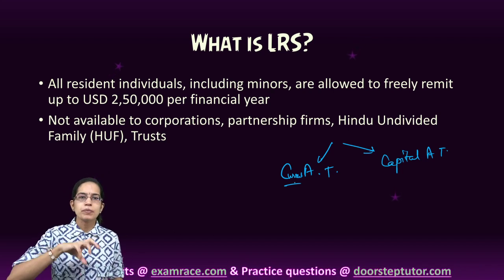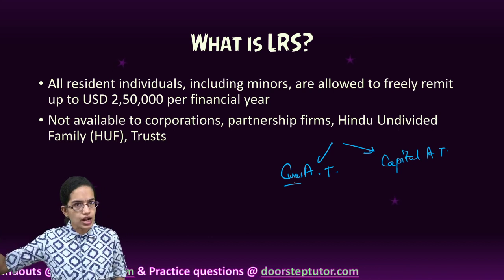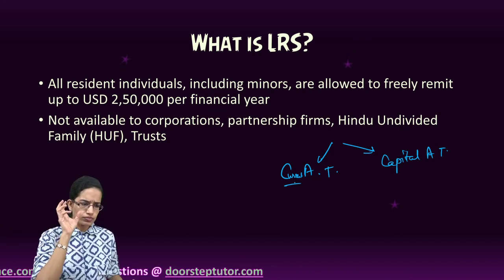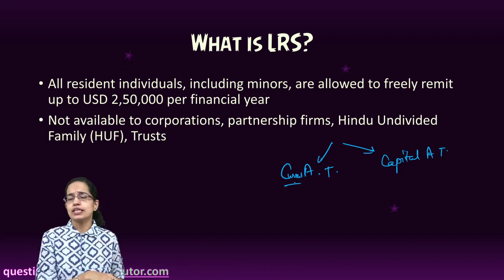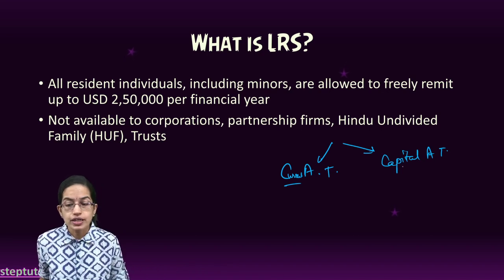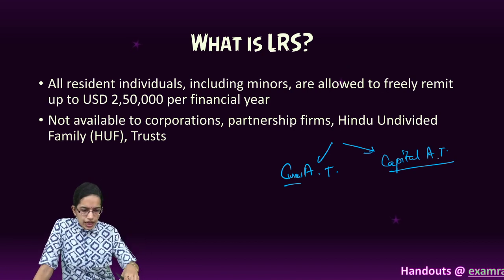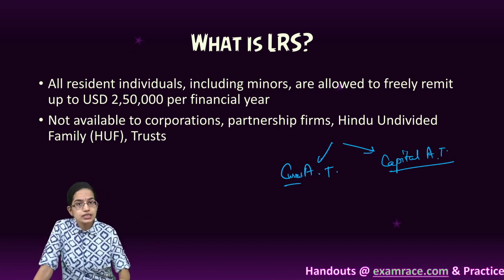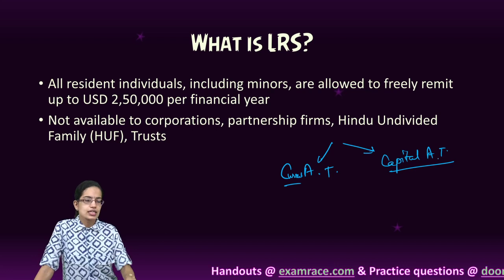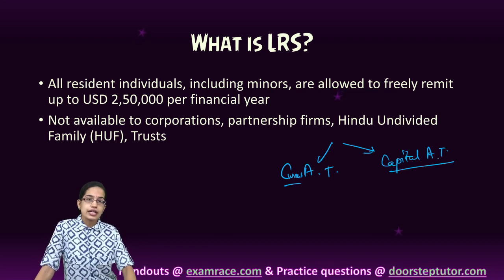That means the money is going towards, let's say, foreign travel, foreign education, or in connection with foreign trade. However, in a capital account transaction, the person's liabilities and assets outside India are altered.